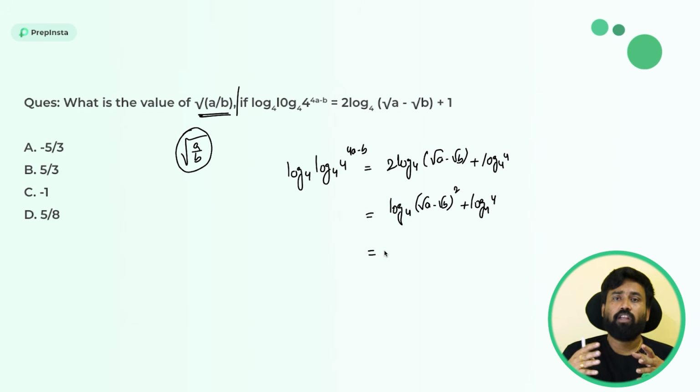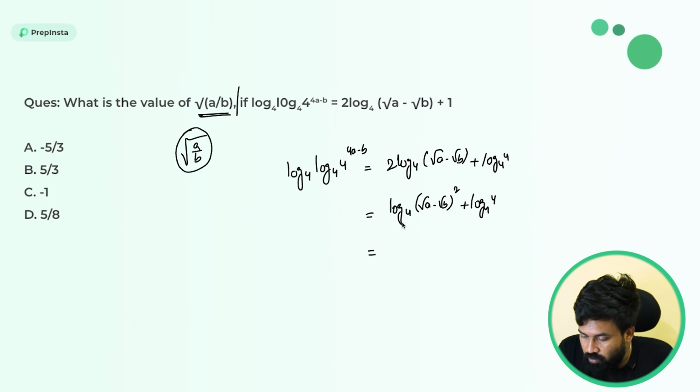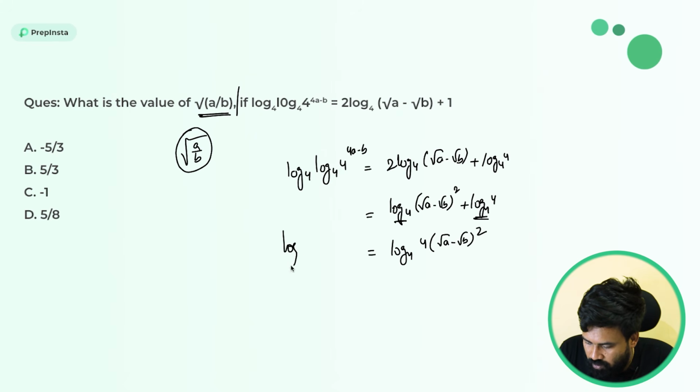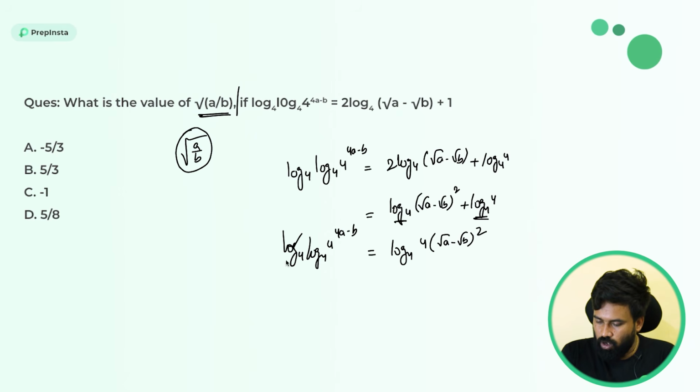We all know log a plus log b is equal to log ab, right? So the base is common and these two will be multiplied: 4 into (root a minus root b) whole square. So on the left hand side we have log 4 of 4 power (4a minus b). So log 4 got cancelled.